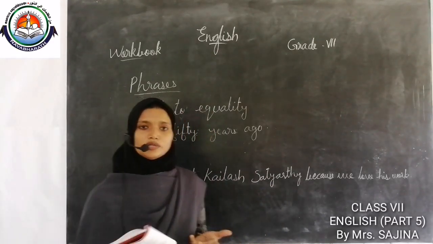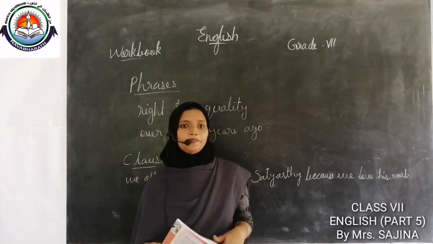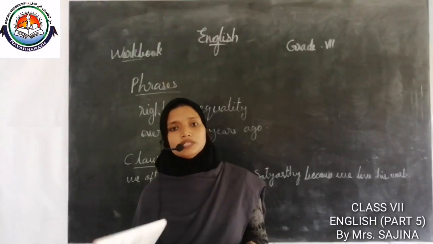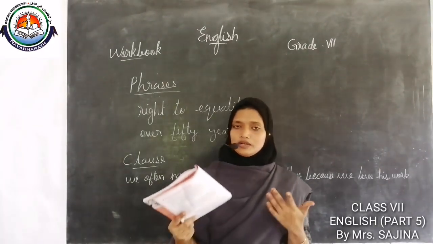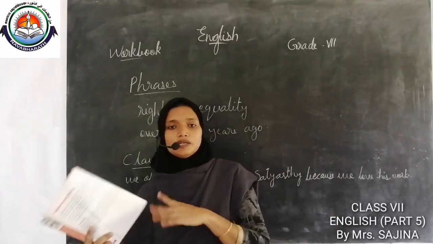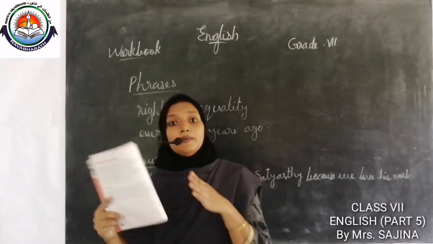Main clause means a clause that can stand on its own and make complete sense. Then subordinate clause. What about subordinate clause? A subordinate clause cannot stand on its own. It depends for its sense on the main clause.